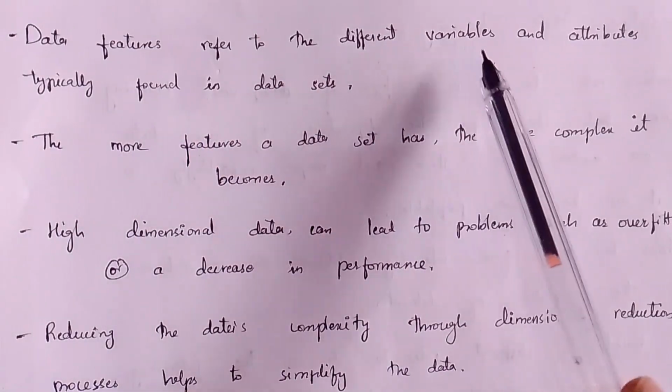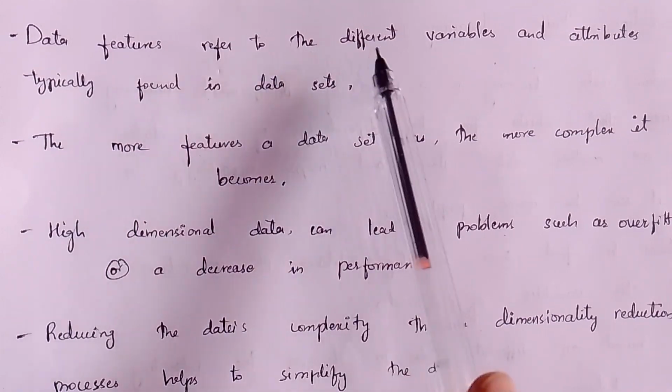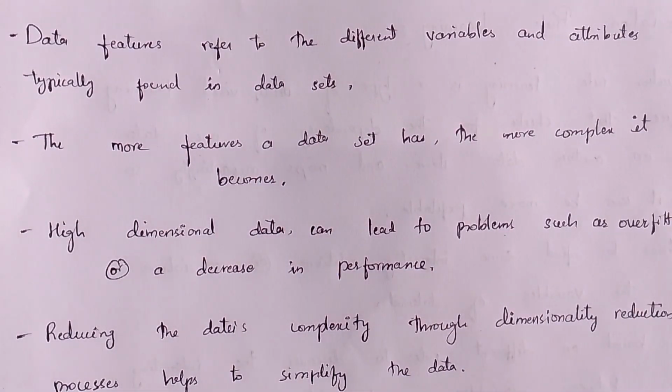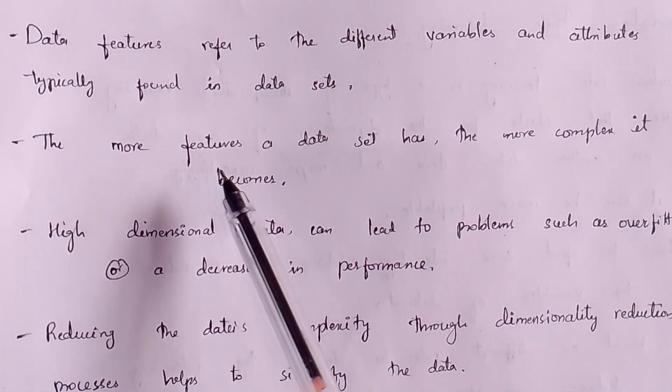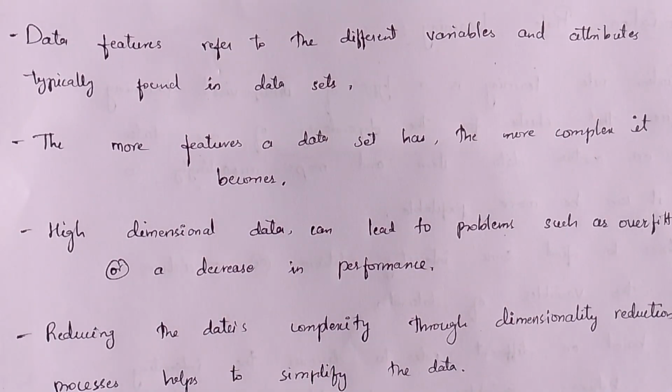Data feature refers to the different variables and attributes typically found in datasets. If we have a dataset, then there should be some features of it, right? The features, the attributes, the characteristics. These characteristics or variables are known as data features. The more features a dataset has, the more complex it becomes. If it has more features and more characteristics, then it becomes more complex to use and to optimize further. High dimensional data can lead to problems such as overfitting or a decrease in performance.